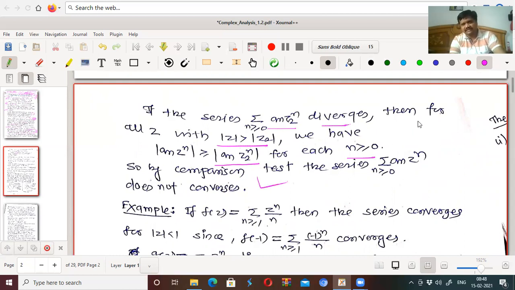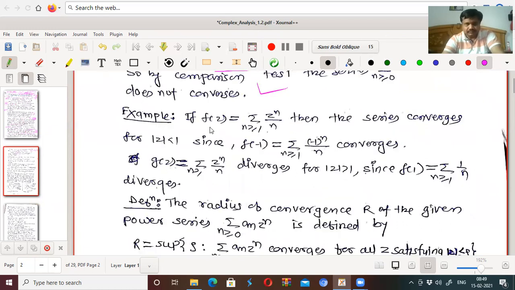Because comparison test says that if summation u_n is less than or equal to summation v_n, if v_n converges, then u_n converges, and if u_n diverges, then v_n also diverges, isn't it? That is the comparison. That is the case.